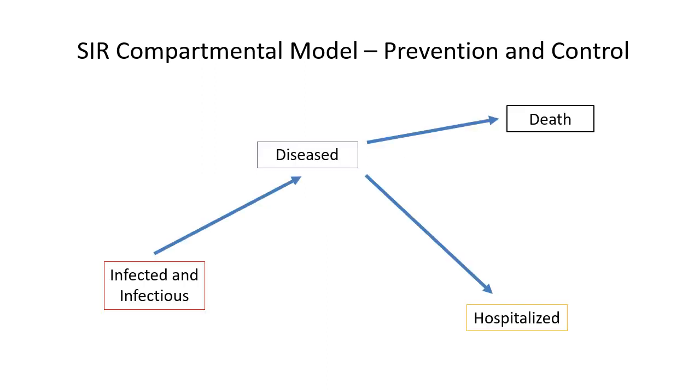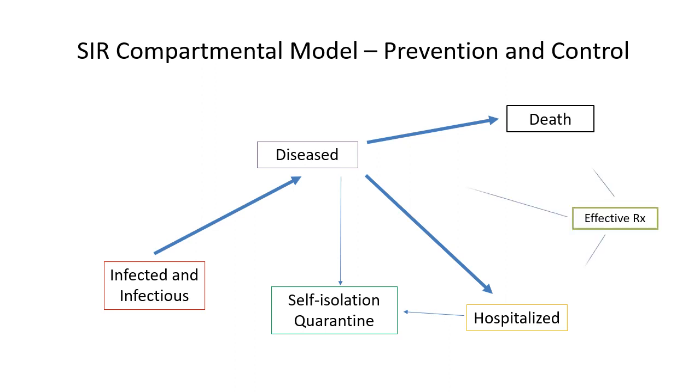One good thing about the appearance of symptoms is that it makes us aware of the presence of the disease, and if that is followed by isolation, then that will reduce the force of infection. Hospitalization has the same effect. And finally, an effective treatment can reduce the duration of the symptomatic phase, and it can also reduce the number of hospitalizations and the number of deaths.